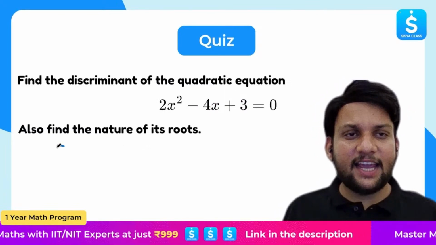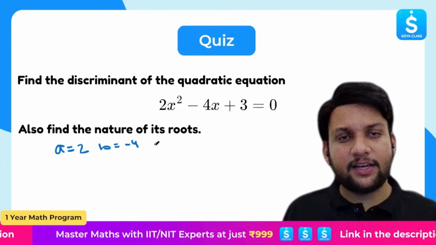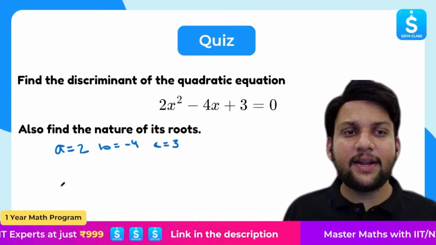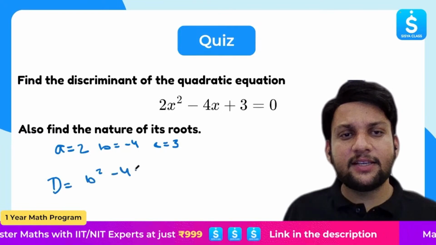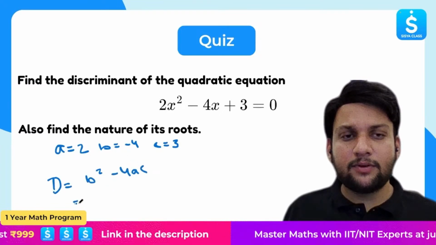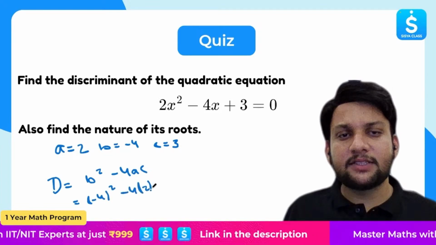Now, in this case, a is 2, b is minus 4, and c is 3. What is the discriminant given by? D is equal to b square minus 4ac. What is b? Minus 4. So I'll be writing minus 4 whole square minus 4 times 2 times 3.